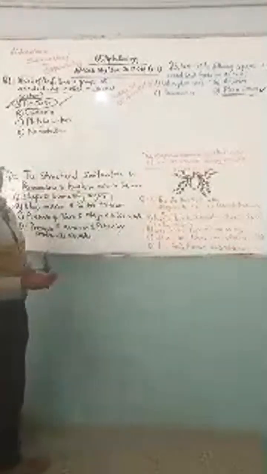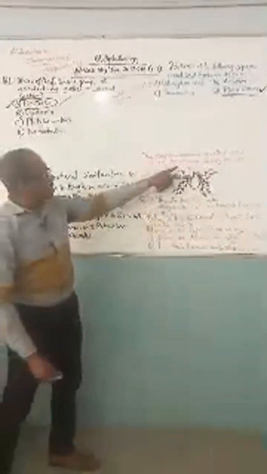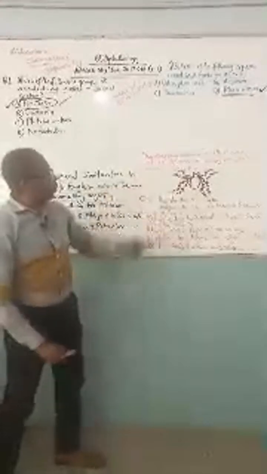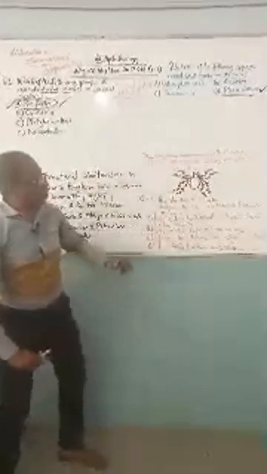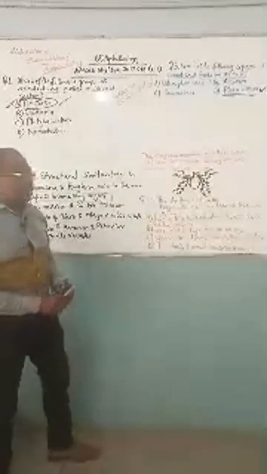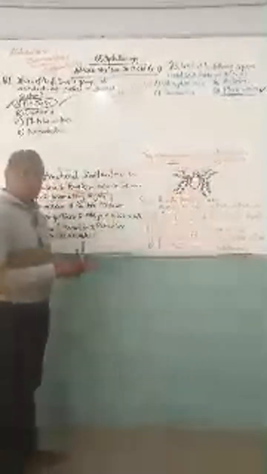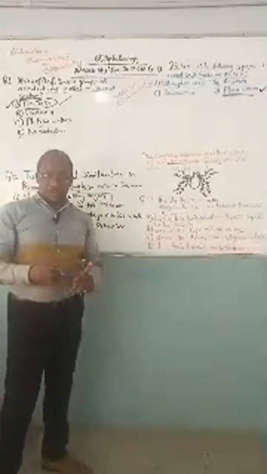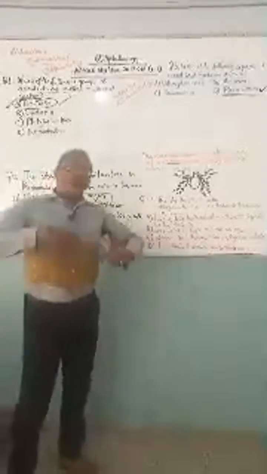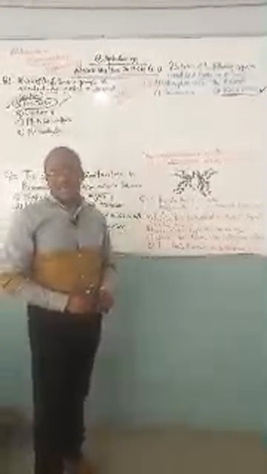We take the next question, number 3. The diagram below is an illustration of an arthropod. That is question number 4. Our target is 6, okay? Study it and answer question 4. Now, to answer this question, they say we should study this. But it is an arthropod. What are arthropods? If you don't know what arthropods are, you can't answer this question. There's just no way you can attempt it.